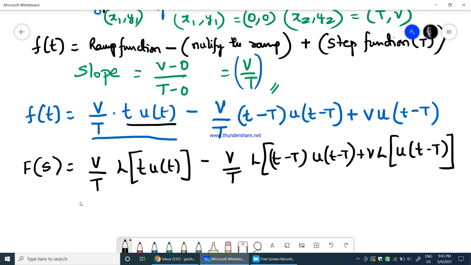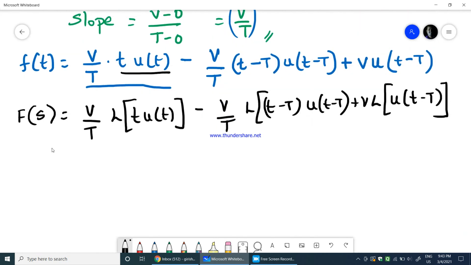Now if we find the Laplace transform of all these three functions, the answer is F of s equals v by t multiplied by the Laplace transform of t into u of t, which is 1 over s square. We all know that, right? The Laplace transform of t is 1 over s square. The derivation of this function I have already discussed in the previous video.